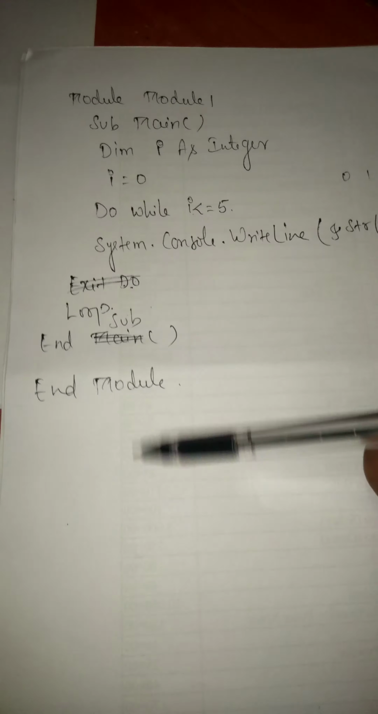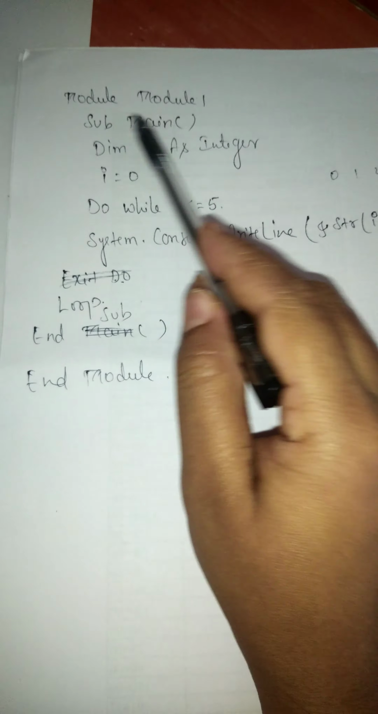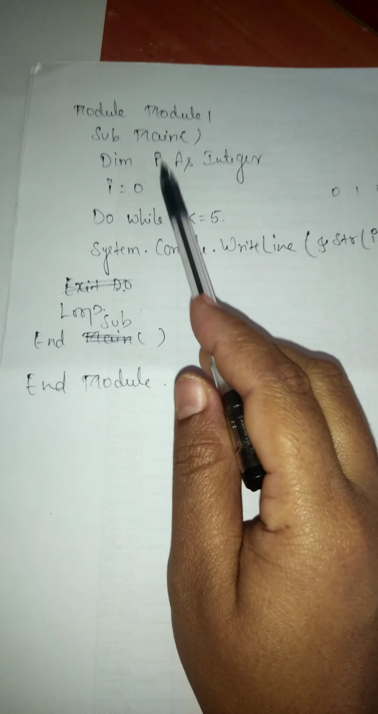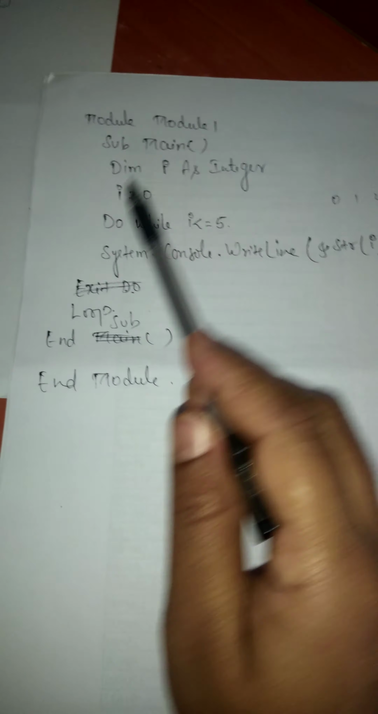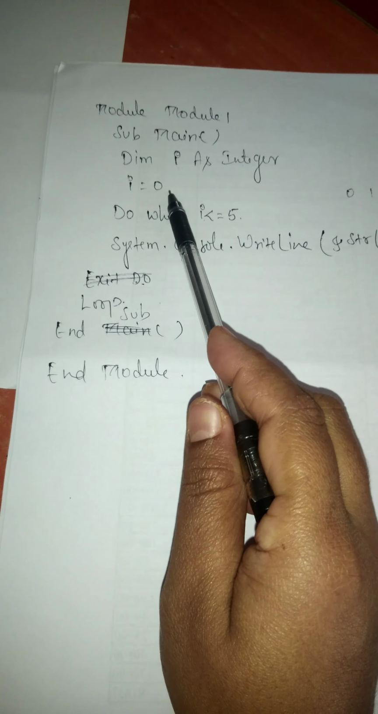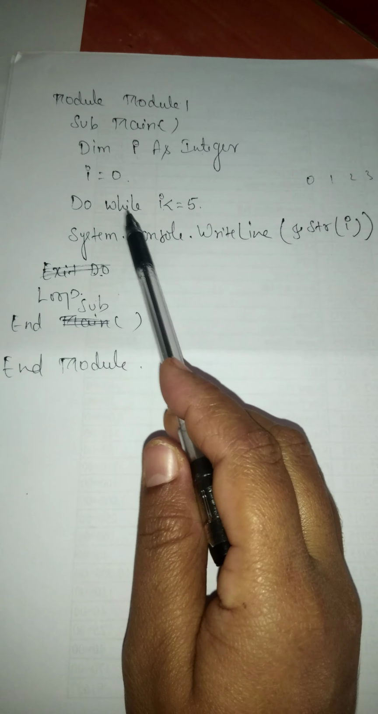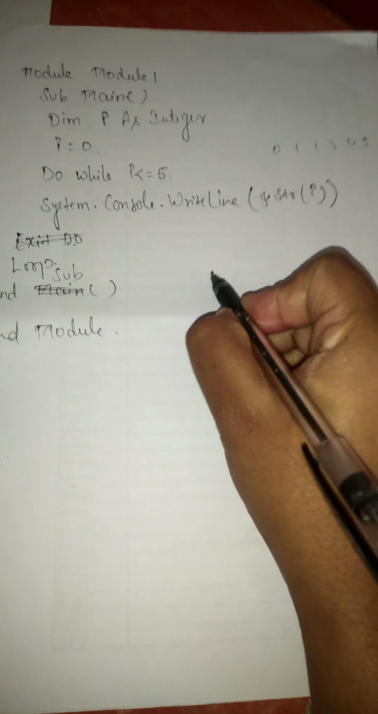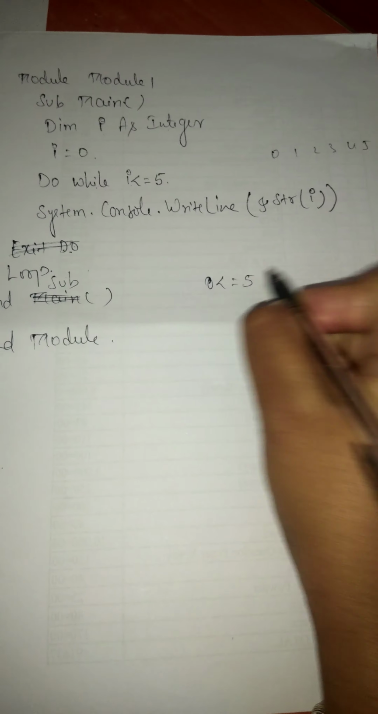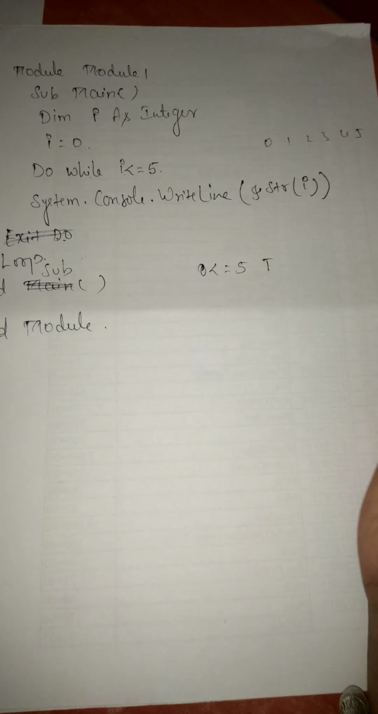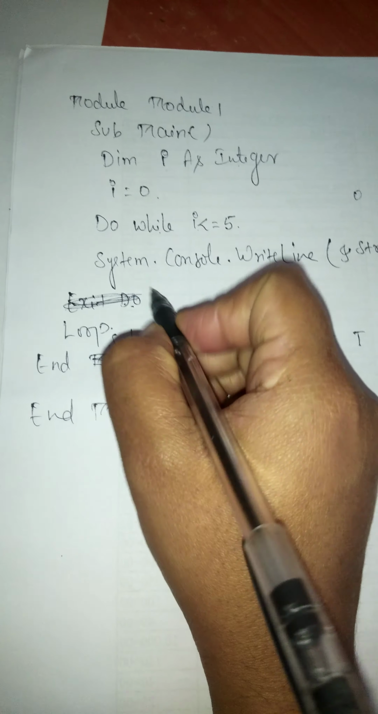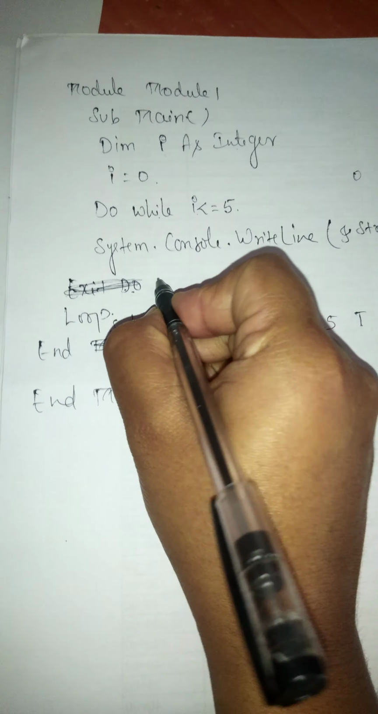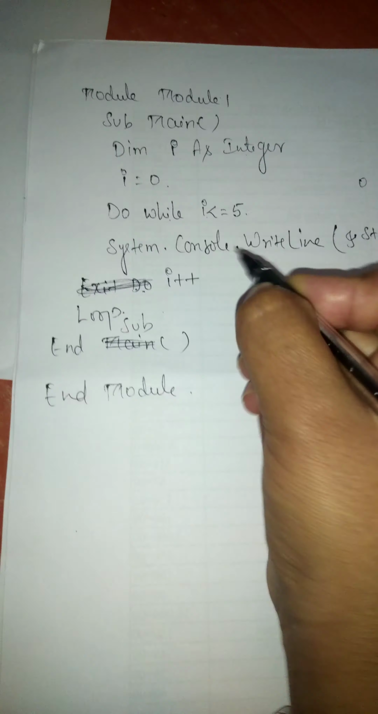So if I execute this program, first it will create one module. Inside this we have a main. So first it will declare a variable I as integer. What is the initial value of I here? 0. Next it will come for this while I less than or equal to 5. What is the first condition it will check? 0 less than or equal to 5. It is true, right? It is true. And here you have to write another statement, that is what? I plus plus.